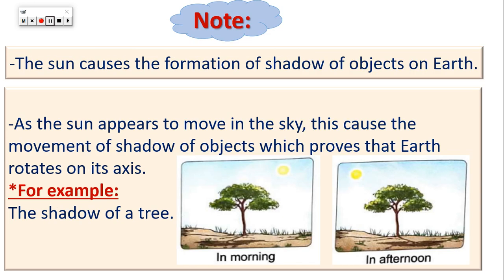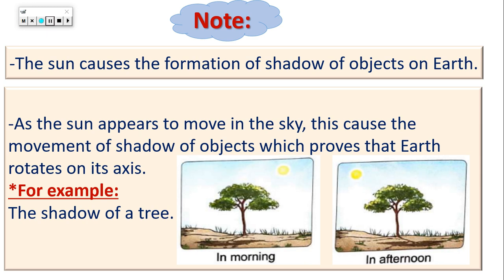And also, we said in lesson 1 that the movement of the shadow depends on the rotation of the Earth around its axis. Let's understand this point. The sun causes the formation of shadows of objects on Earth. As we said in lesson 1, if you are facing north and the sun is in your east, so you are in the early morning. And if the sun is above you, so you are at noon. If the sun is in your west, so you are in the late afternoon.